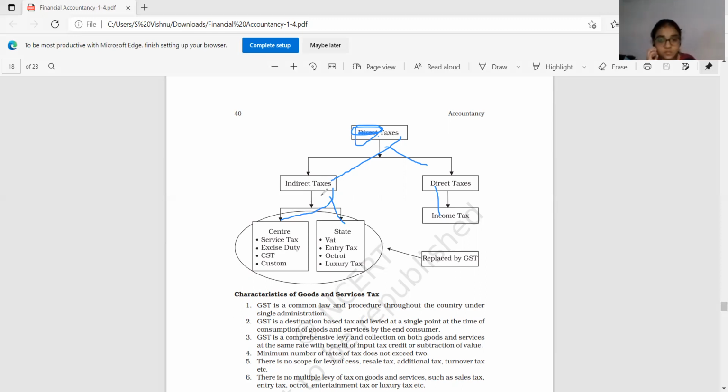Okay. So several indirect taxes are there. In a state: VAT, entry tax, octroi, luxury tax. In the center: service tax, excise duty, CST, customs duty, several taxes are there. This is how the taxation system of our country has been introduced to you. That's all. Okay. What is a tax actually?